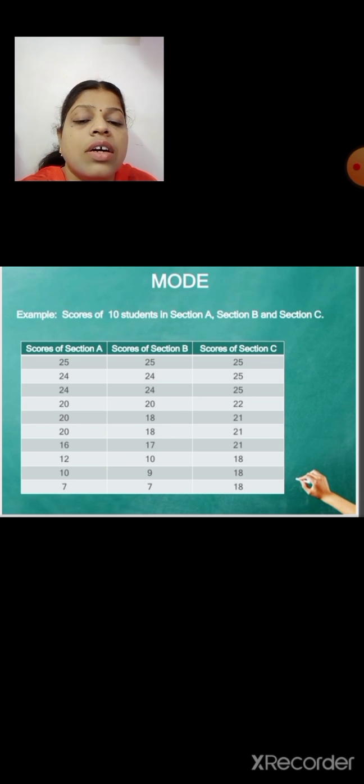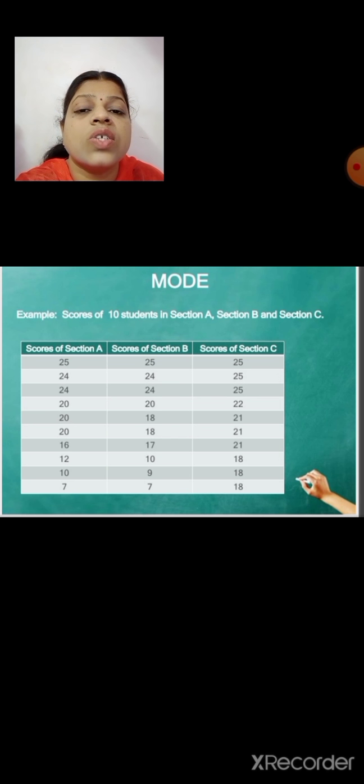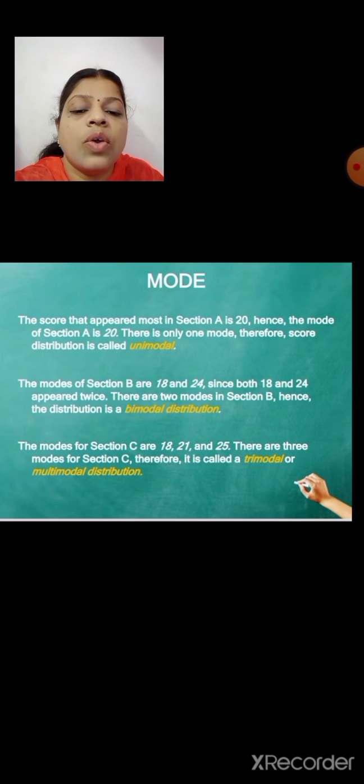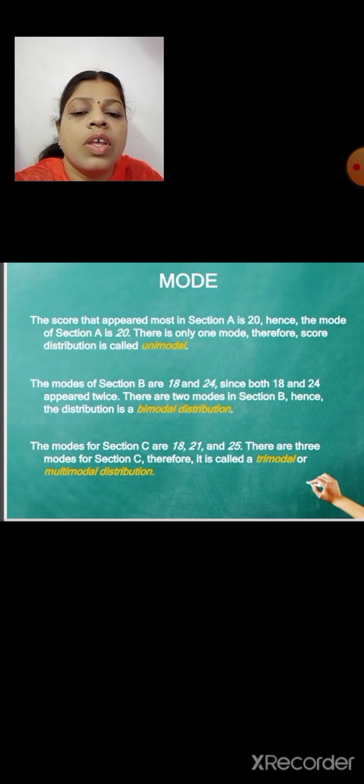That is the mode value. Next, we can see the scores of section B and similarly the scores of section C, where various values are given. The score that appeared most in section A is 20.